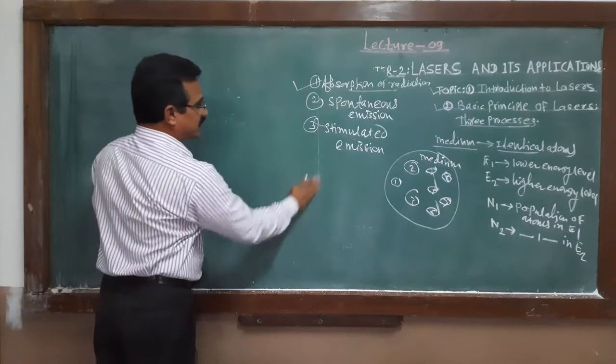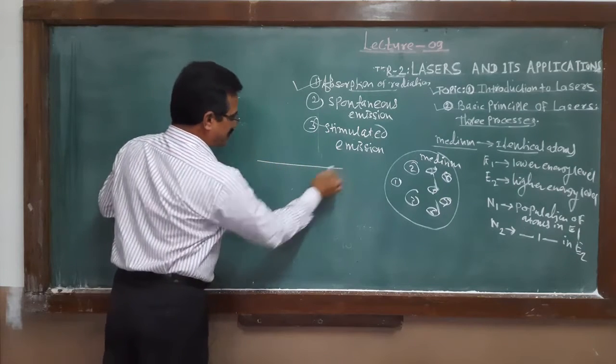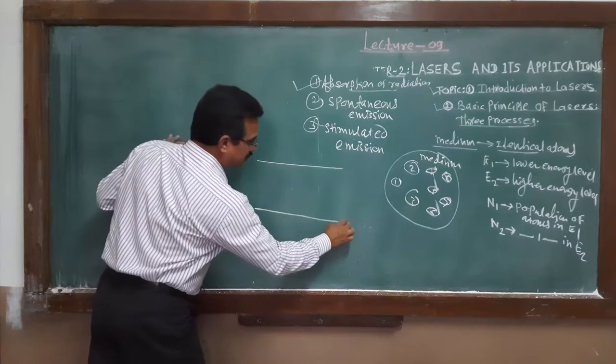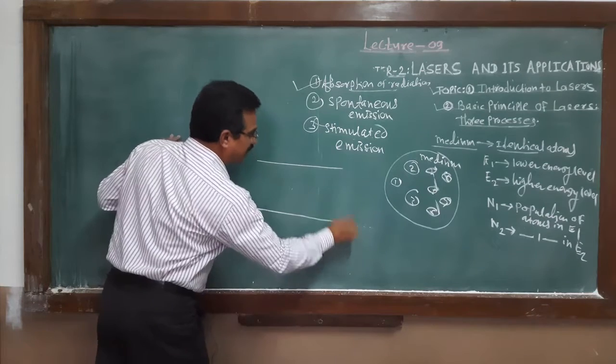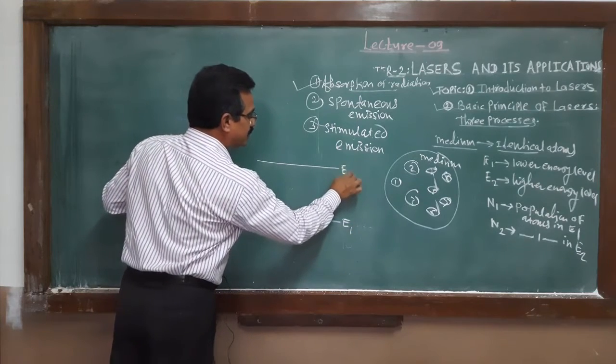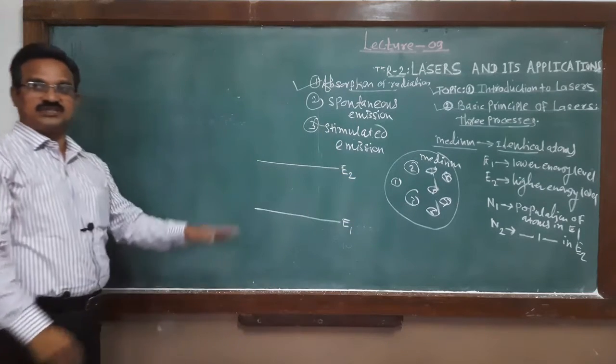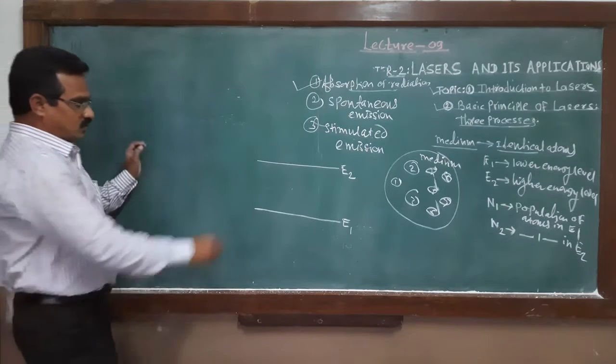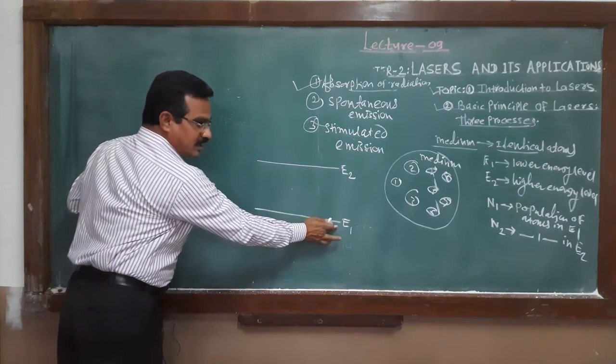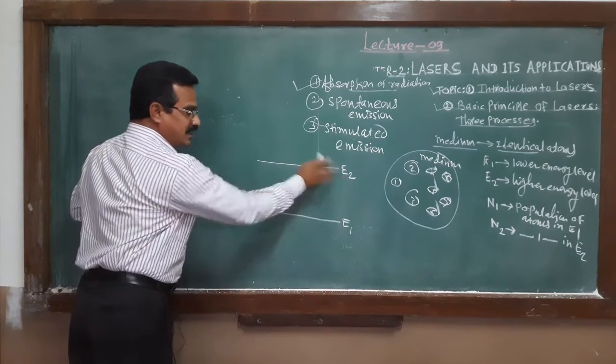Here is the first energy level, and this is the second energy level. Suppose this is energy level E1 and this is energy level E2. This is the situation: this is the lower energy level and this is the higher energy level.